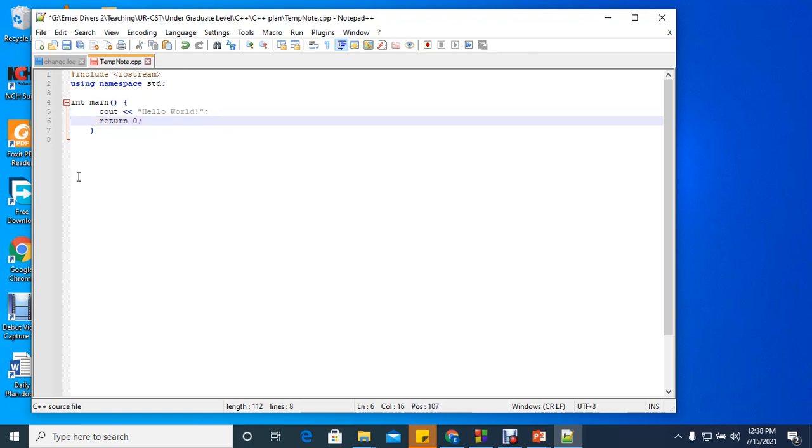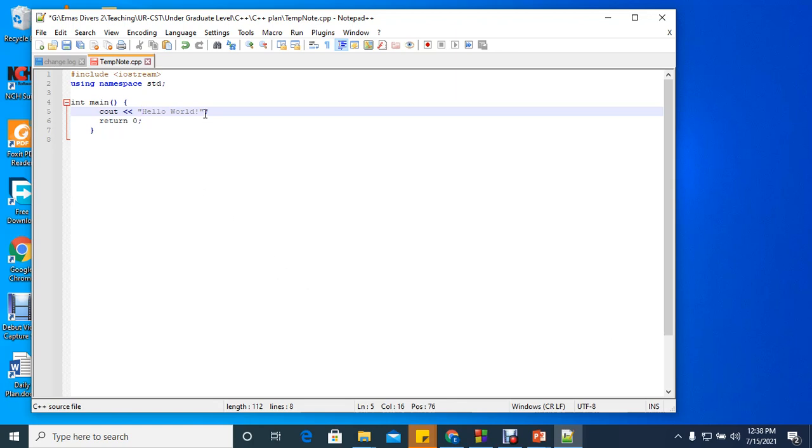You see on line 5 we see cout. This cout is an object which is used together with this, what we call the insertion operator. Used together with cout, whatever you write here will be output or displayed on the screen. So cout is to display something you write here in quotes to the computer screen.